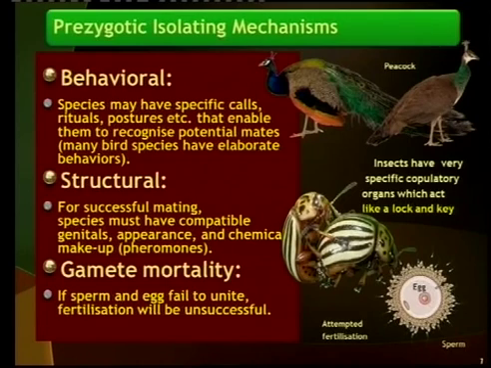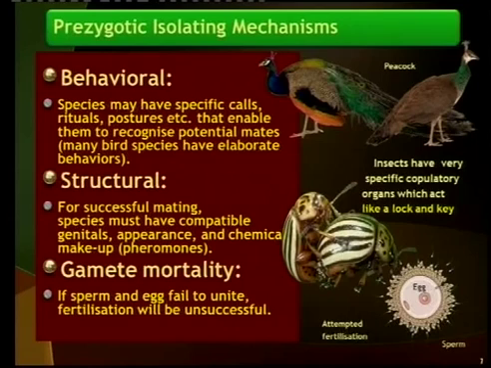There are more pre-zygotic isolating mechanisms. The one that you have spoken about is behavioral. If you look at certain animals, and you do get it in plants as well, there are certain calls that birds make that attract one another. That's a behavioral mechanism. Structural: the genitals must be compatible, and they must be able to copulate.